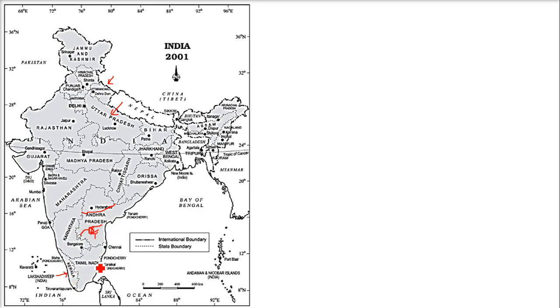Kerala was called Travancore previously. So in due course of time, things have changed, and this would change because of certain demands of the people and certain demands of the administration.